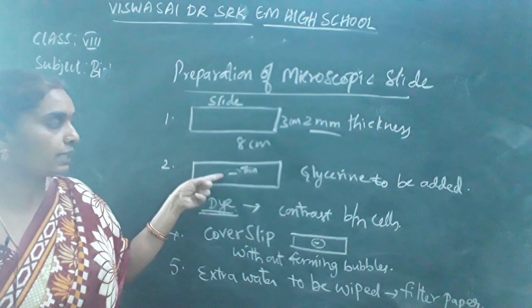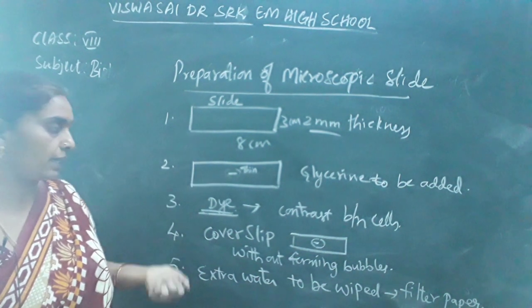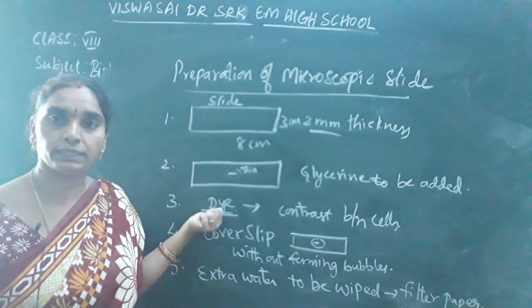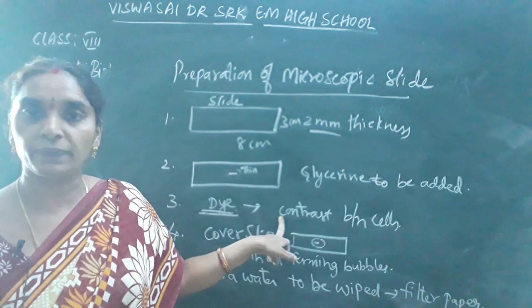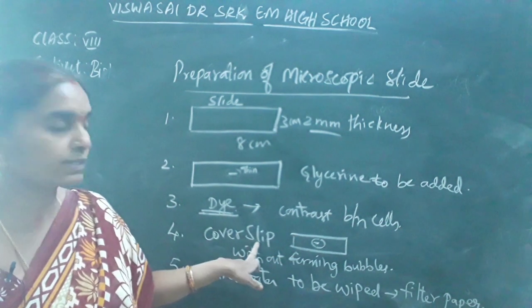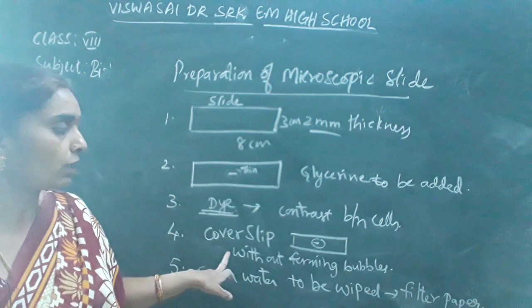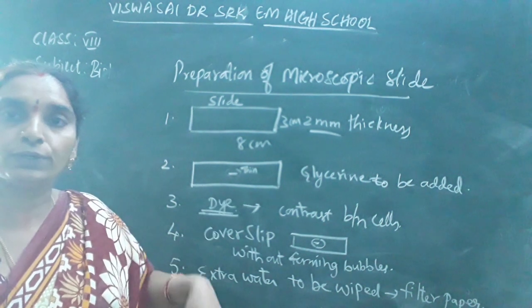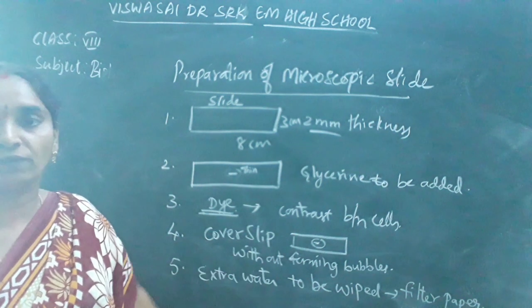Why did you use glycerin? In order to prevent it from drying. Why did you use color or dye, saffron or any other? In order to get contrast between the cells and observe the cells clearly. And after that you are using the cover slip over it without forming bubbles, and the extra water produced over the cover slip should be removed with the help of the filter paper.